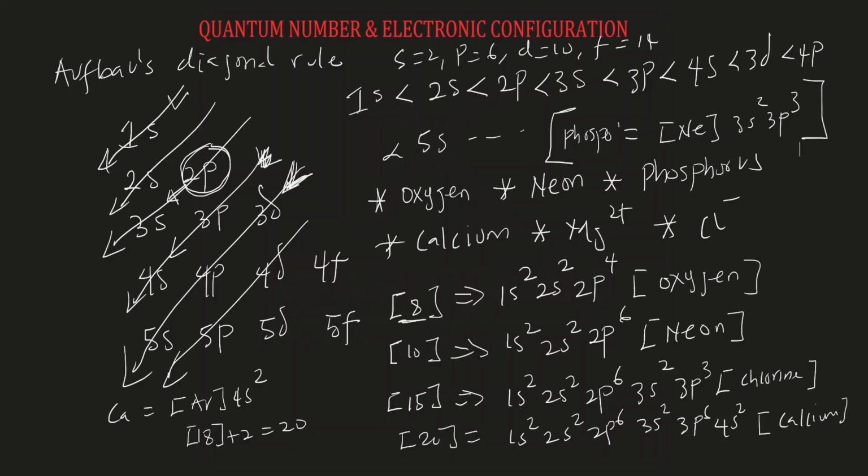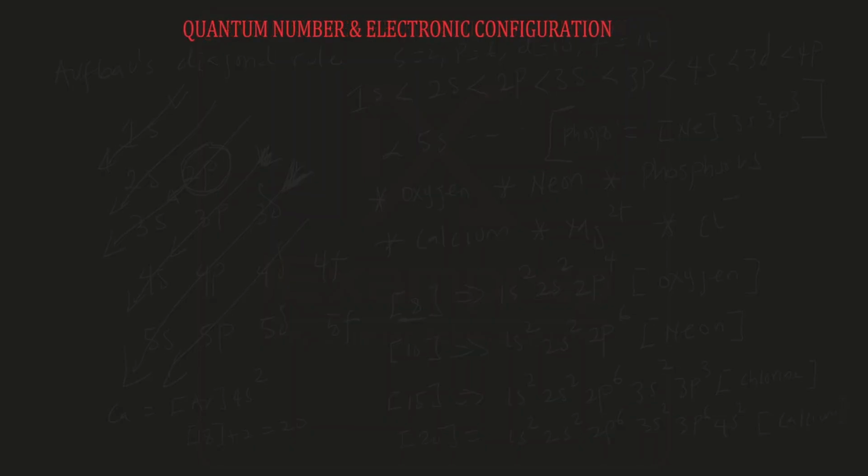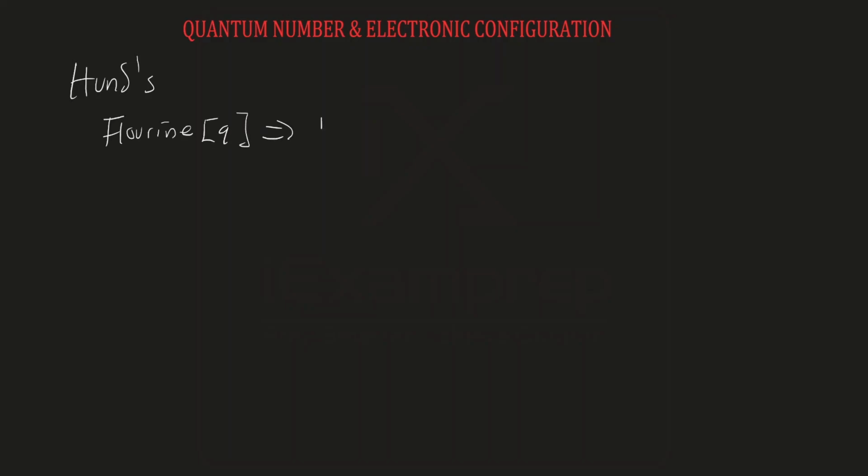Now let's talk a little bit about Hund's rule. Now let's give a little more details about Hund's rule. Remember that we said that Hund's rule says that electrons go into their orbitals singly before pairing commences. To explain Hund's rule, I will take the electronic configuration for fluorine as a case study. So fluorine has 9 electrons. Its electronic configuration will be 1s2, 2s2, 2p5. Alright, 2 plus 2, 4, plus 5, 9.